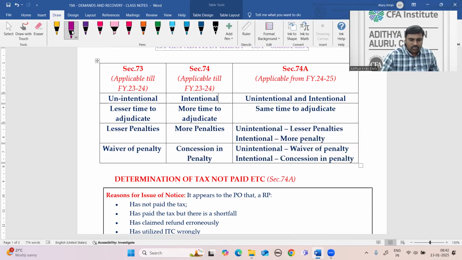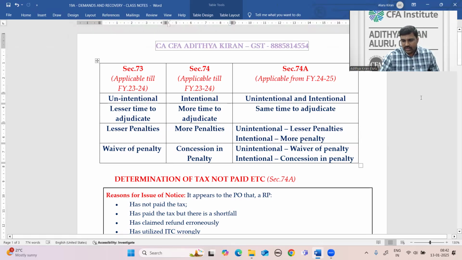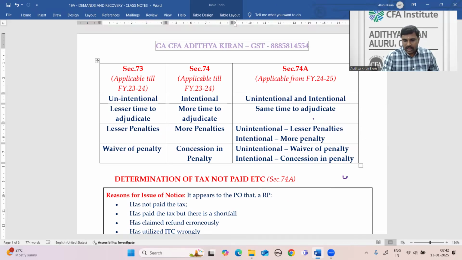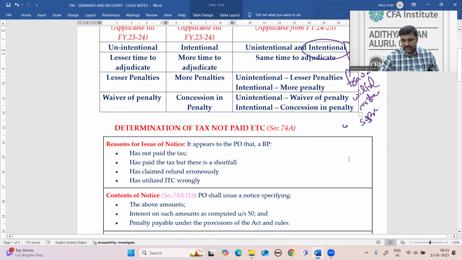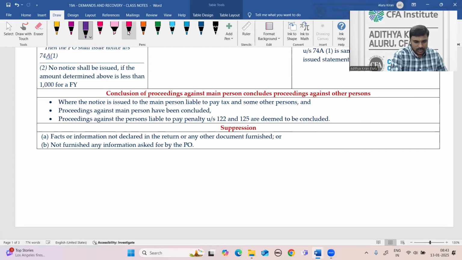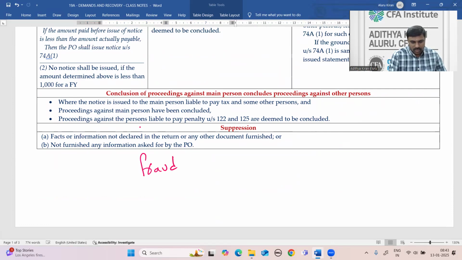Even in Section 74, the same three words are used: fraud, willful misstatement, and suppression of facts.